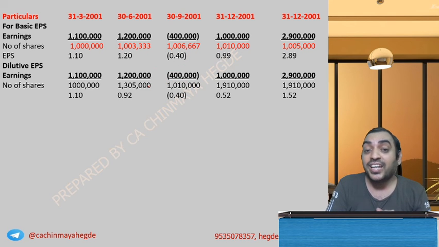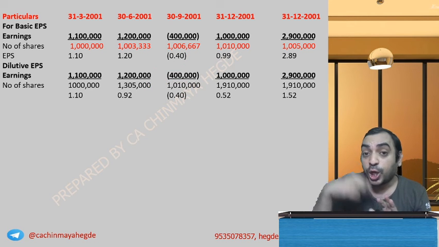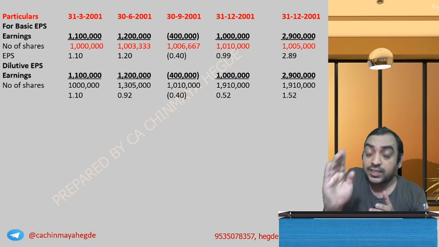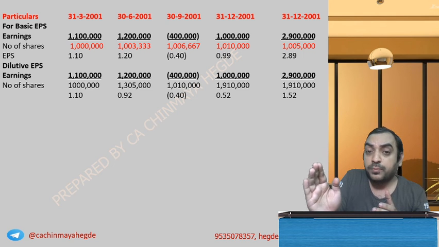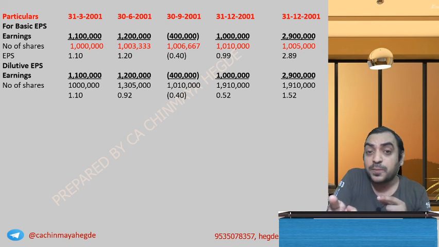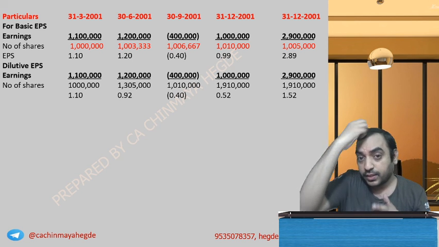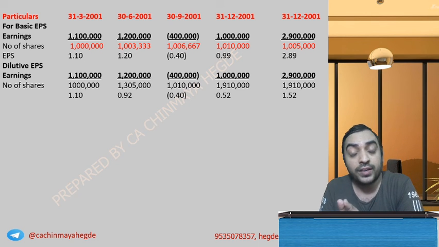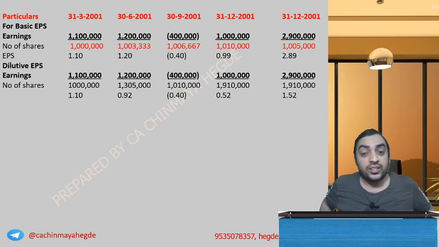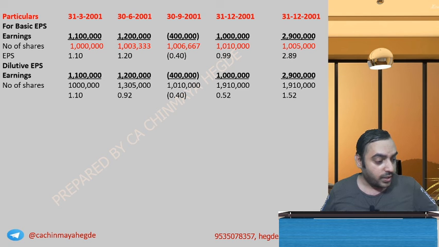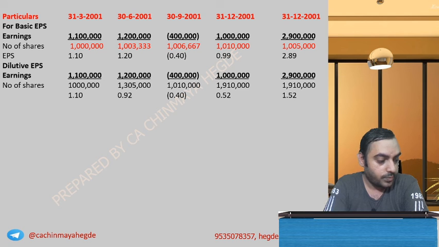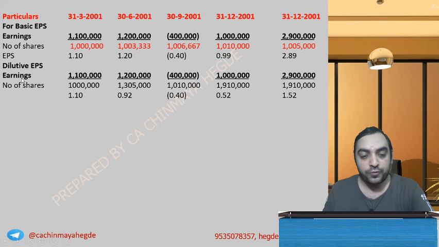But to comment whether dilutive effect or anti-dilutive effect, the loss from discontinued operation should not be considered. Without considering the loss or profit from discontinued operation, if the EPS is dilutive, it is reported; if anti-dilutive, not reported. Only to comment whether it is dilutive or anti-dilutive in nature, that loss from discontinued operations is to be eliminated basically. Okay, so hopefully you got the point. Are you clear with respect to the EPS? Shall we go further?